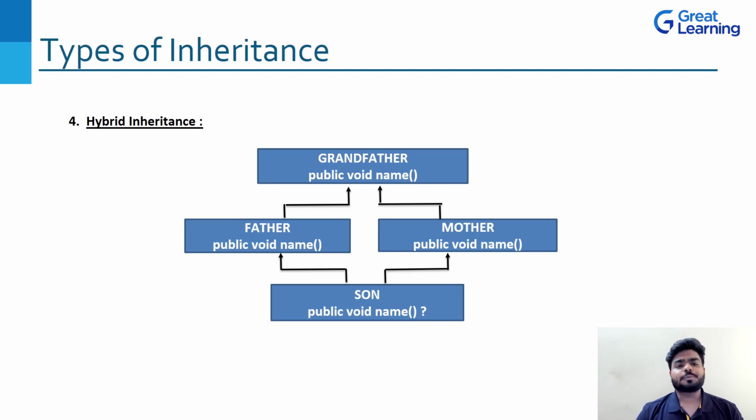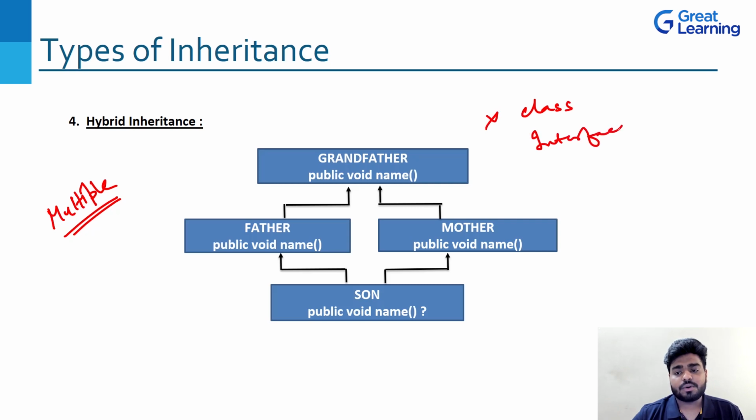So you can analyze and think about what kind of inheritance this is, a mixture of two inheritances is a hybrid, okay? This is just a question which I'm giving to you. Here also, one of the inheritances is multiple, so this is also not achievable using class, but it is achievable using interface. Normally in interviews, hybrid inheritance is not going to be asked.